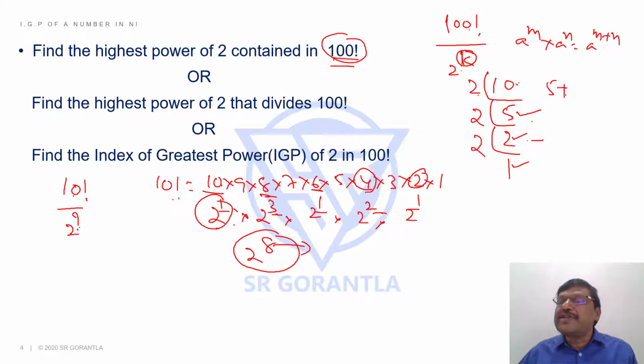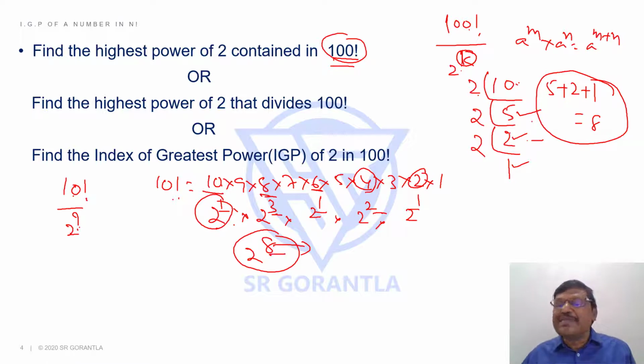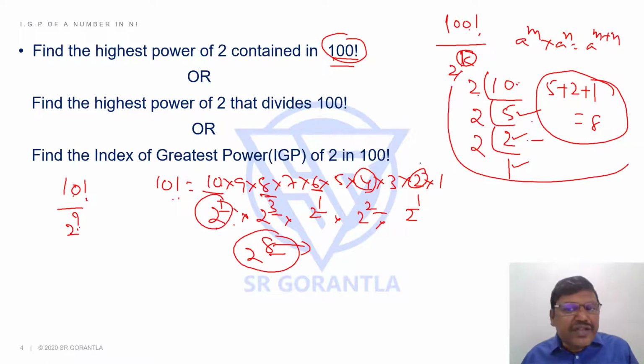Students, what is 5 plus 2 plus 1? 8, or not? My answer is 8. So that's it. The solution for this is as simple as this. But instead of simply telling you this, let me give you the logic reason behind it, students.